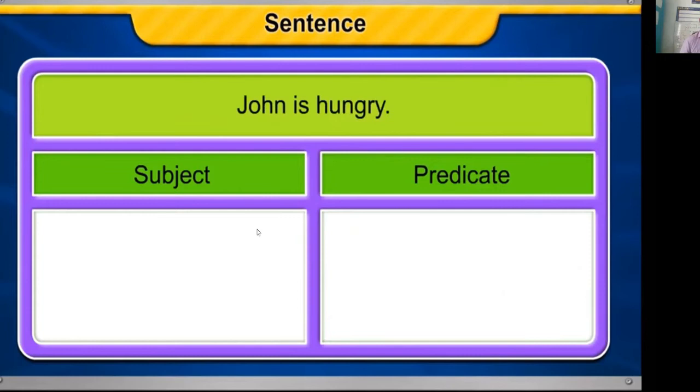Similarly, in the sentence, John is hungry, John forms the subject, while is hungry is the predicate. We can write down John is hungry. John is the subject and is hungry is the predicate. What is the verb here? Is. And hungry is the object, that means the predicate part. Okay.